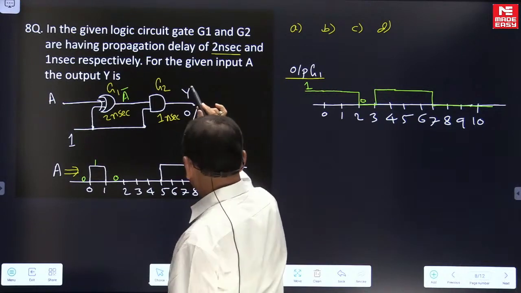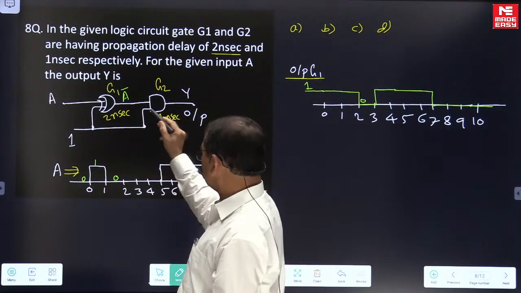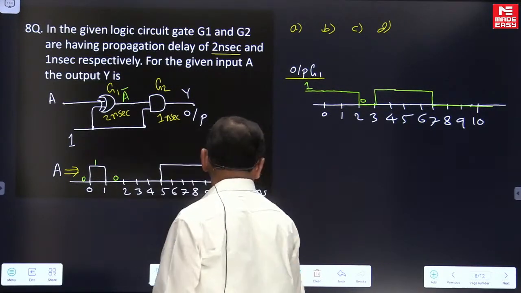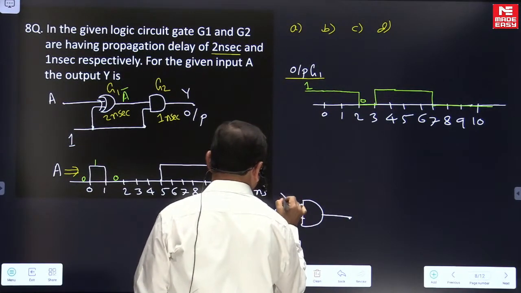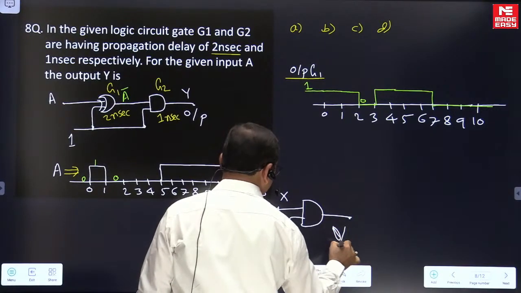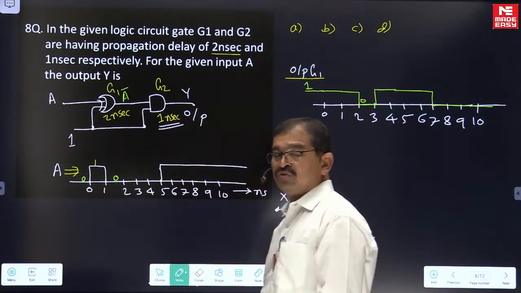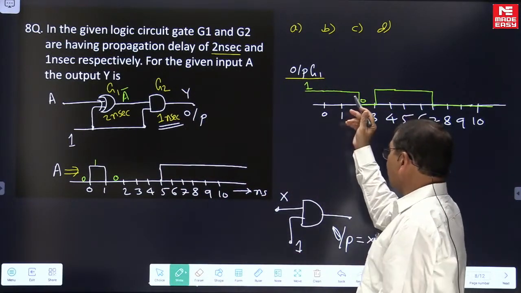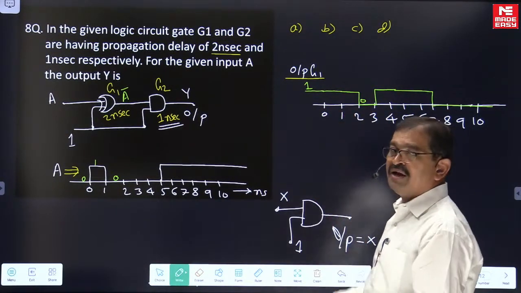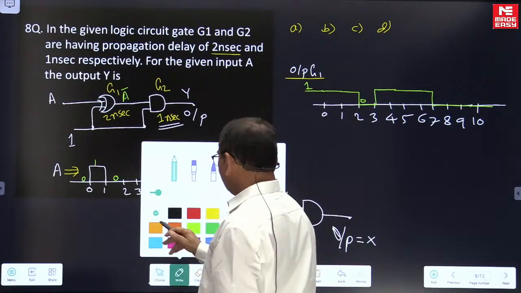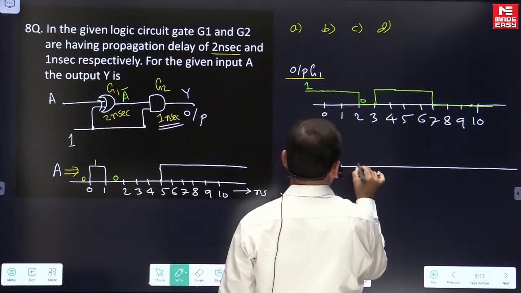And coming to the gate G2, one of the inputs is 1. From the knowledge of the AND gate, whenever one of the inputs is 1 and the other input is X, the output we are reading is the same as the input X, but here it is delayed by 1 nanosecond. So a little value addition we are having. What is the waveform we are having here? The same waveform, the wave shape is the same, but it is delayed by 1 nanosecond. So if it is delayed by 1 nanosecond, we are looking at the waveform like this.